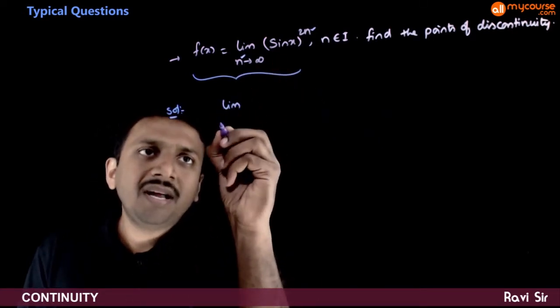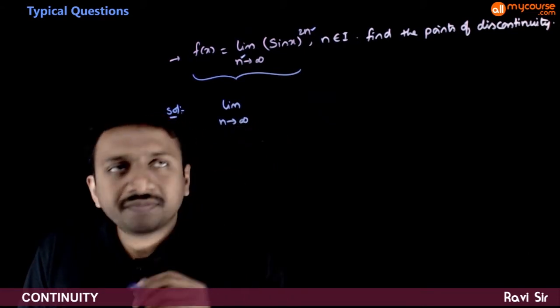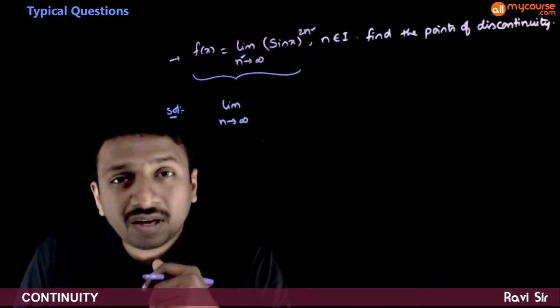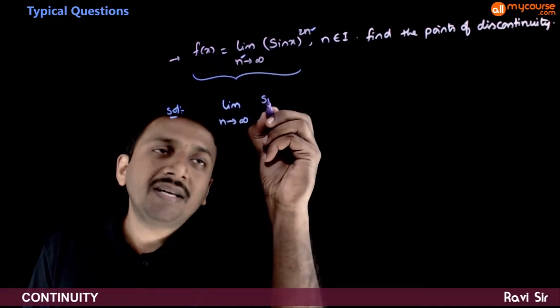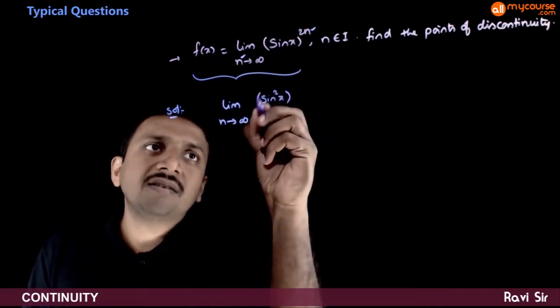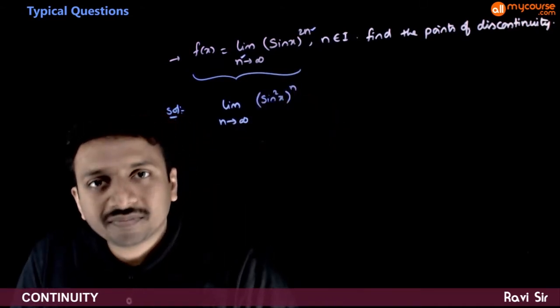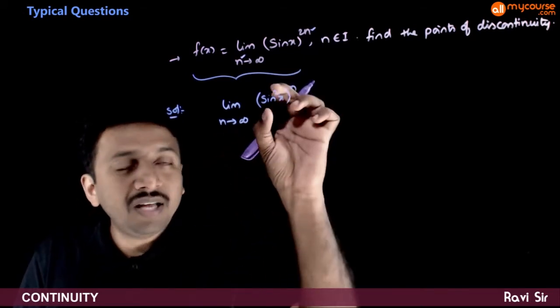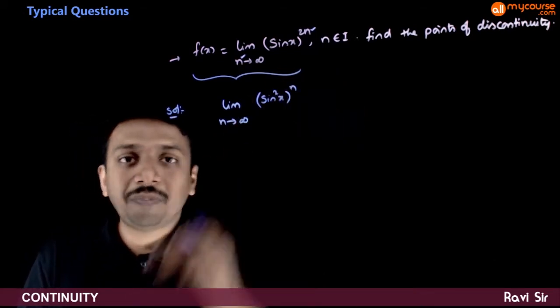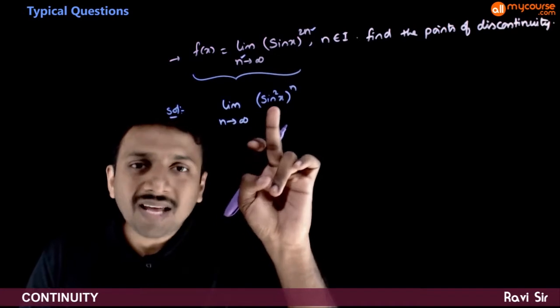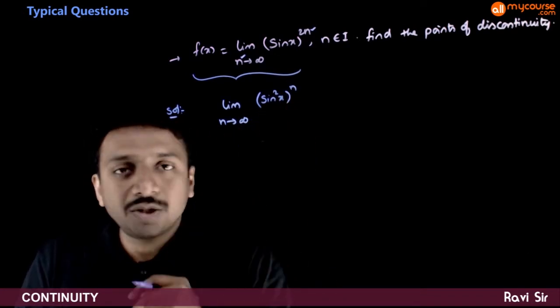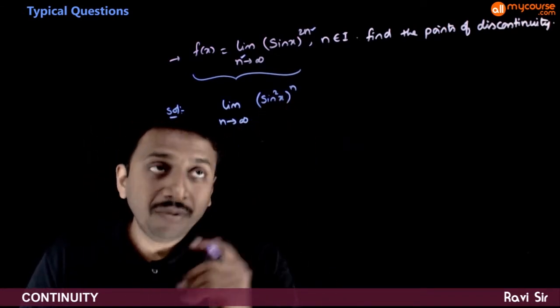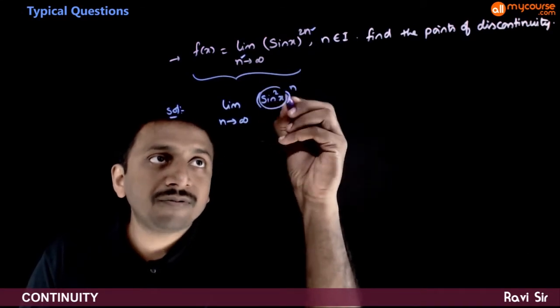Limit n tends to infinity sin x power 2n is nothing but sin square x whole power n. As n tends to infinity, you have to raise sin square x to the power n. So for any number raised to power n, as n tends to infinity, the value depends on the value of the base.